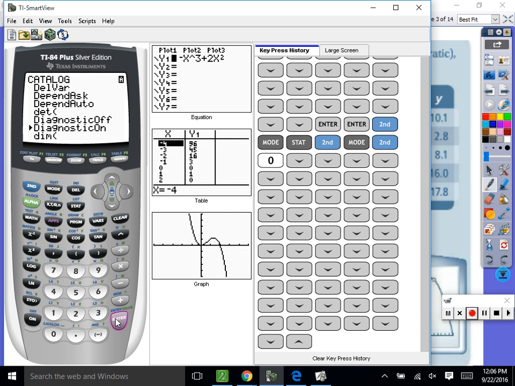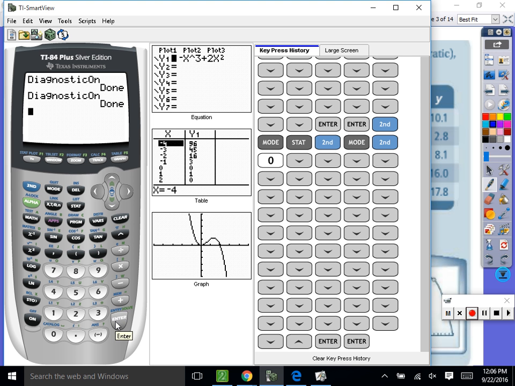So I'm going to hit enter. And then I need to turn it on, so I hit enter again, and it says done. Okay, our diagnostics are turned on, so you shouldn't need to do that ever again. It should automatically stay on until you turn it off. So I think we're good, but you could turn it on if you needed to. Okay, now we're going to hit the stat key. We're going to go into edit. Hit enter. Everybody follow me, because we don't have time to get lost.